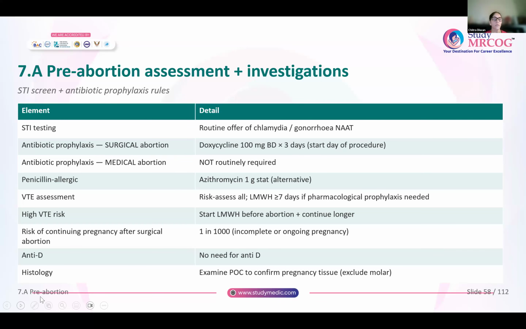With regards to histology, it is not mandatory to send all the products for histology. You will do a naked eye examination of the products of conception and confirm that it is pregnancy tissue. Only if you are suspicious will you submit the tissue to rule out a molar pregnancy. Otherwise, for any woman undergoing a medical termination of pregnancy, it is not mandatory to submit the tissue for histological examination.